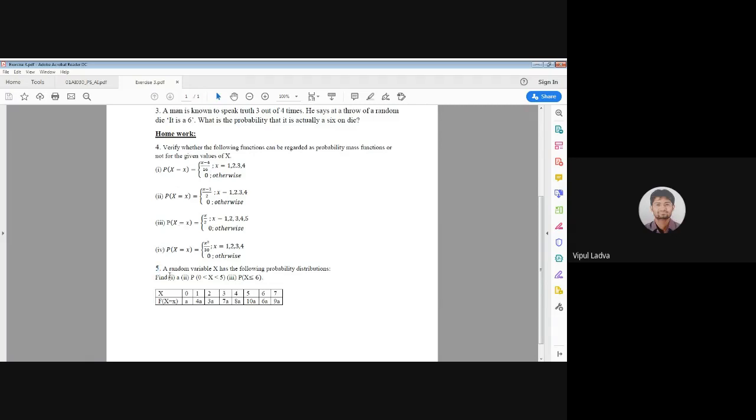And second, the fifth question: random variable x has the following probability distribution. ये जो डिस्ट्रीब्यूशन दिया हुआ है आपको, this is a probability distribution for the random variable x. Now we can easily observe that this is a discrete random variable. And what we are supposed to find is the value of a. We have an unknown a in this. तो वो unknown a जो है वो find करना है. और then probability that 0 is less than x is less than 5 and probability that x is less than or equal to 6. Okay. So question समझ में आ रहा है सभी को?